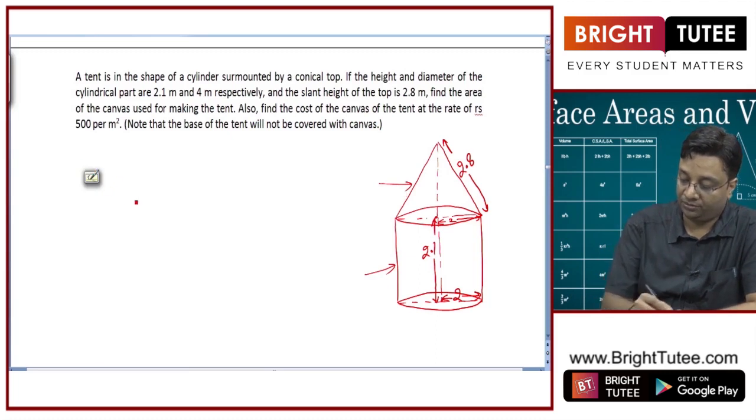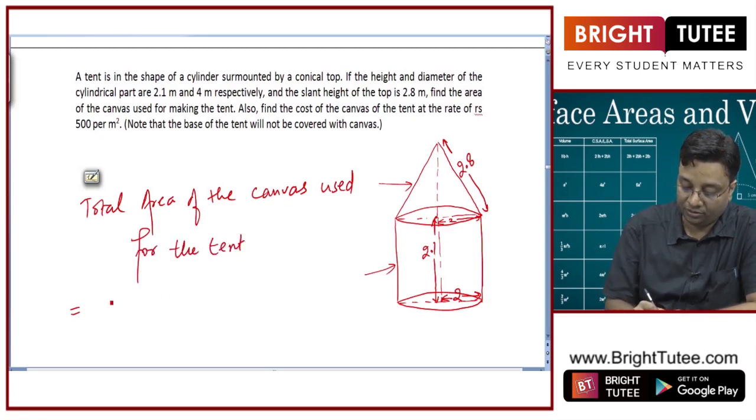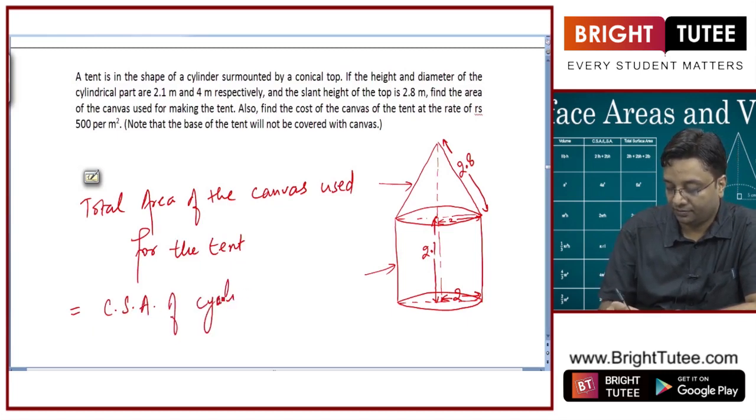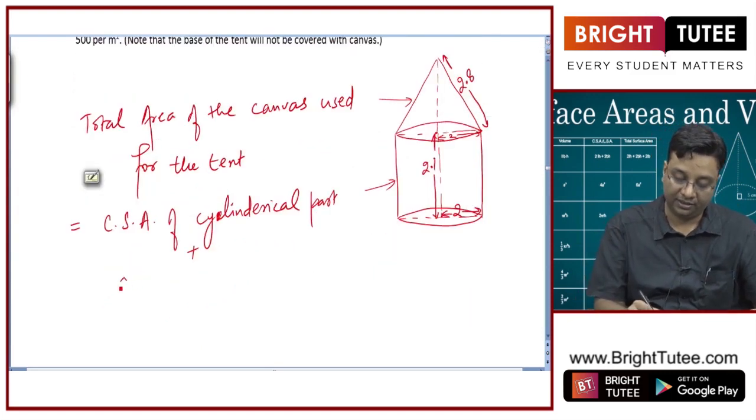So the total area of the canvas used for the tent is equal to the curved surface area of the cylindrical part plus the curved surface area of the conical part.